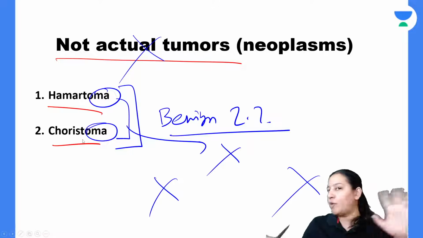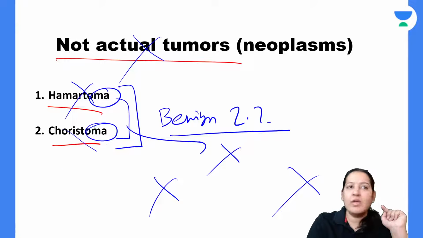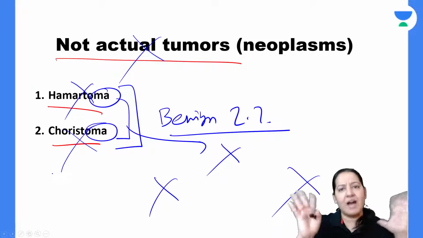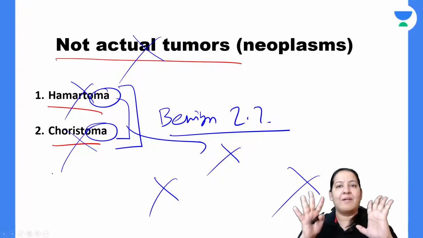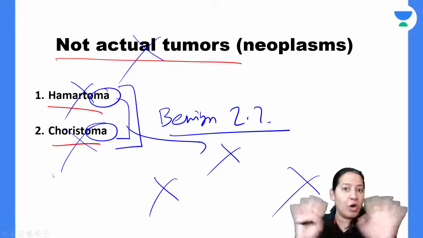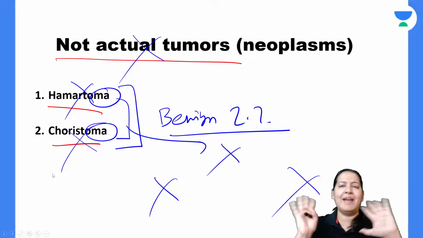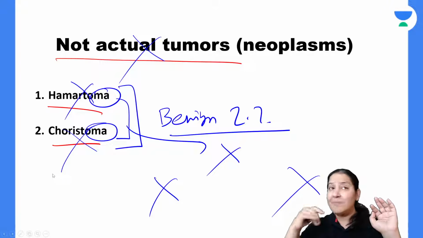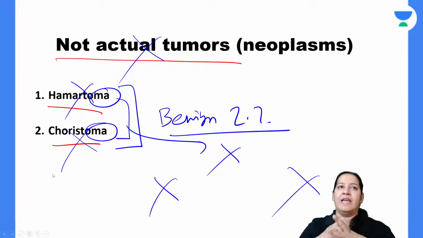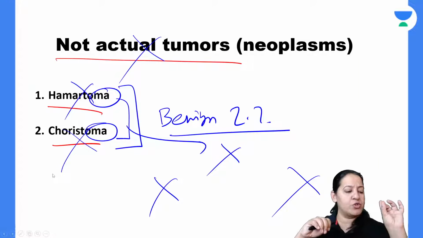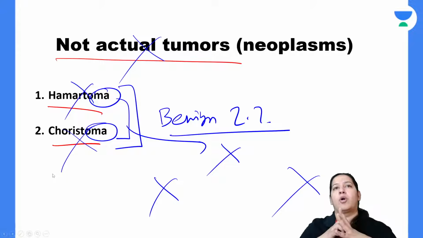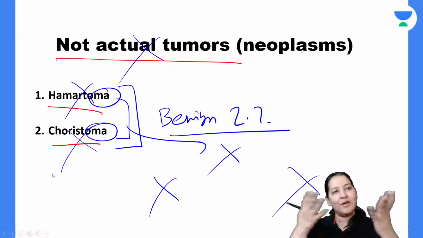Neither benign nor malignant. These are something else. What are they? I will tell you. But learn: teratoma also has oma, but it is not a benign-only tumor. It can be benign, it can be malignant, both. Teratoma is a special category tumor having three germ cell layers. And hamartoma and choriostoma, these two are not tumors at all. So what are hamartoma? What are choriostoma?